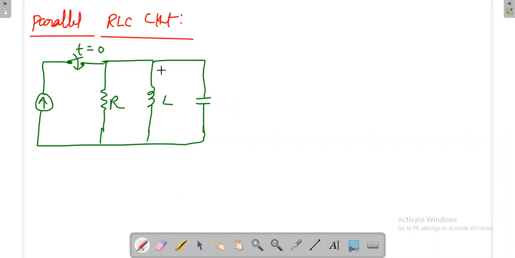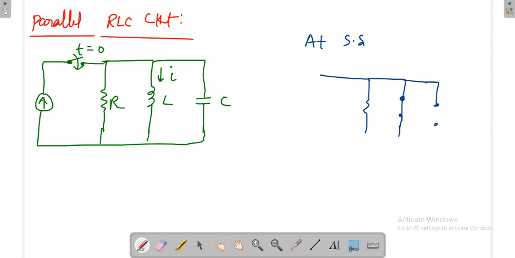Now the variable is the current across the inductor. So at steady state, what is the state of the circuit? At steady state, the inductor will act as a short circuit, and the capacitor will act as an open circuit. The inductor is completely short, the capacitor is open.